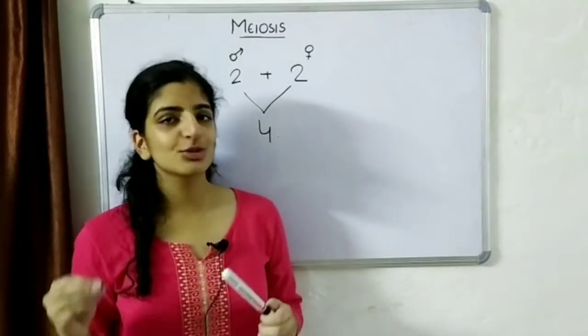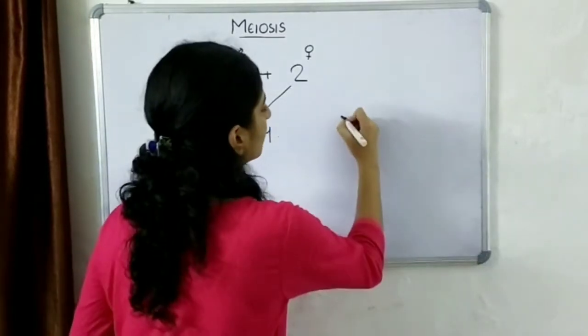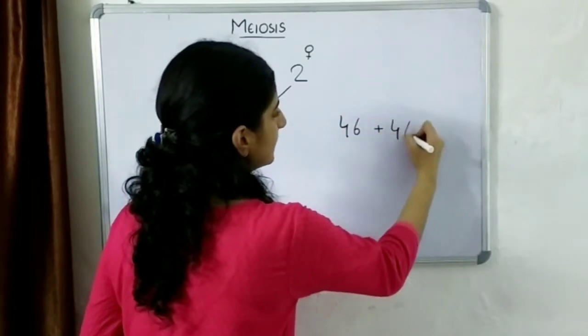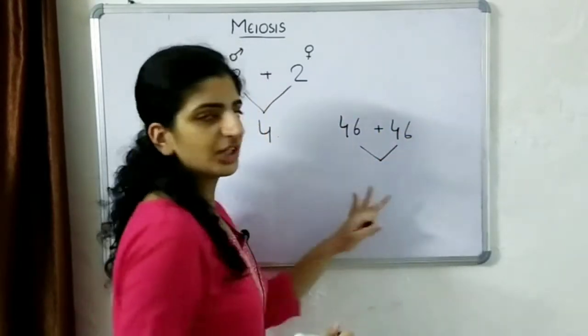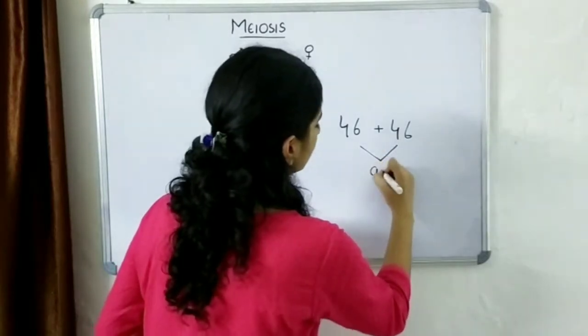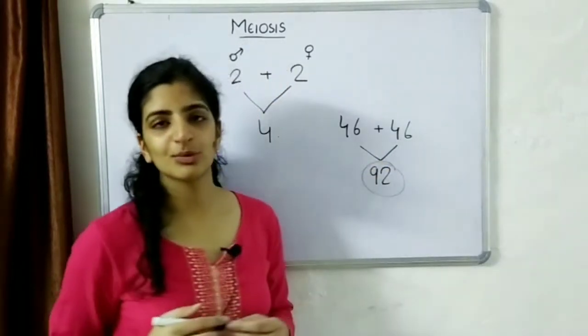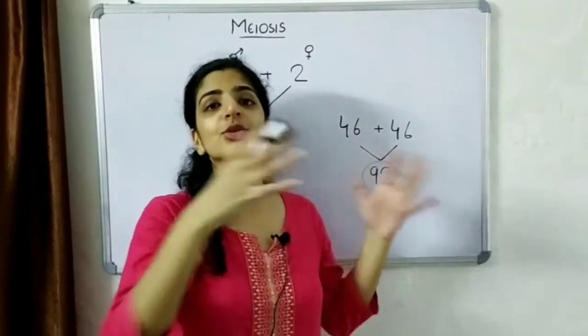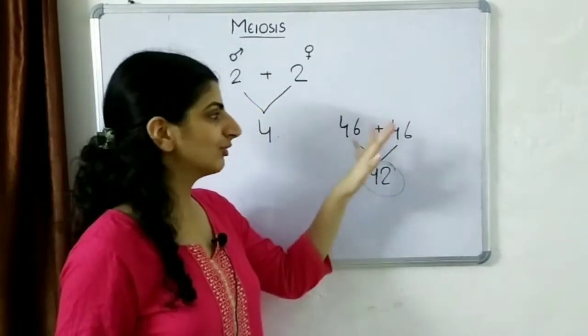The number of chromosomes in a human cell is 46. If these combine, the child will end up having 92 chromosomes.